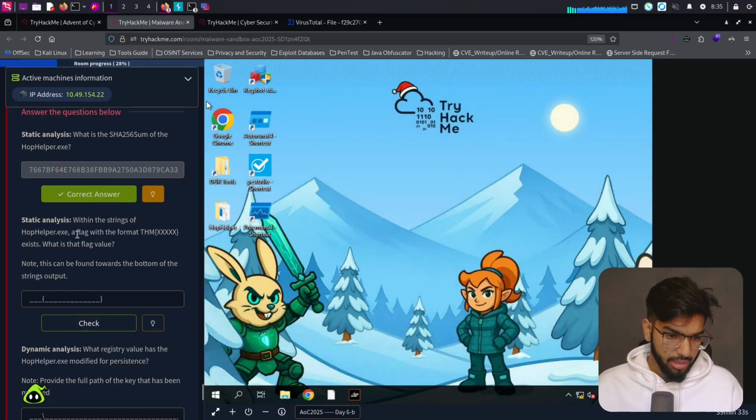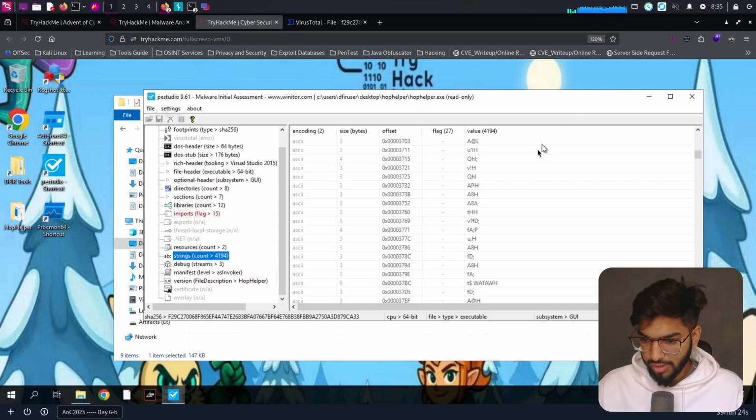Within the strings hop helper, there's a flag format of this exists. What is the flag value? Now this can be found towards the bottom of the strings output. Okay, so we were on the right path itself. Let's go to the bottom by using the scroll bar here. Let's see, do we see any .thm format?